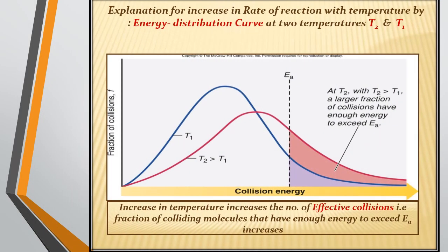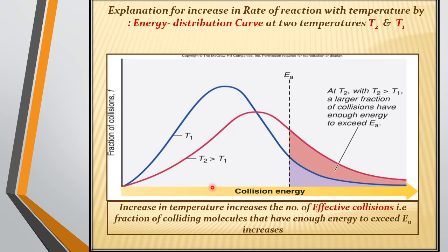Next is explanation for increase in rate of reactions with the temperature. Right. With increase in temperature, you can see it increases the number of effective collisions. Why? Because if we are increasing the temperature, the kinetic energy increases, and as we know that kinetic energy is related to the movement of the particles present in the body.